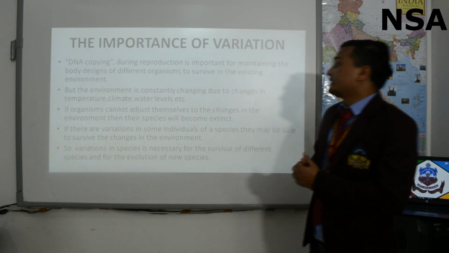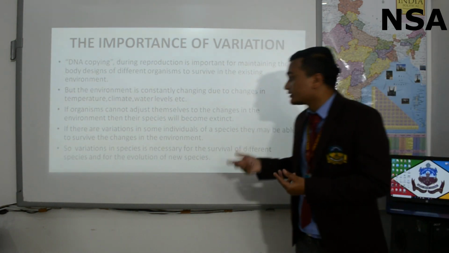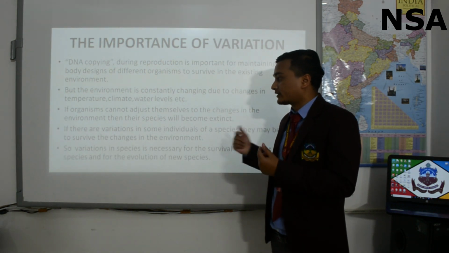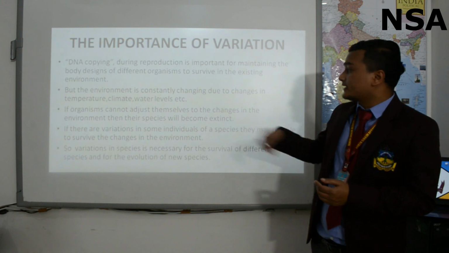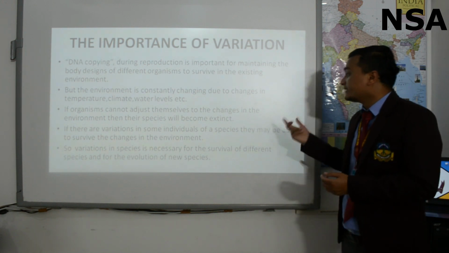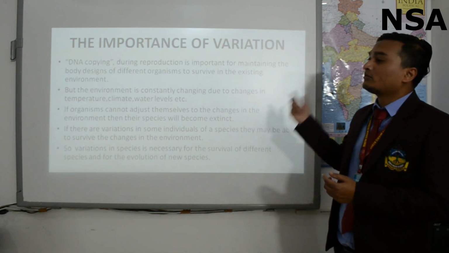But the environment is constantly changing due to changes in temperature, climate, water level, etc. If organisms cannot adjust themselves to the changes in the environment, then their species will become extinct.